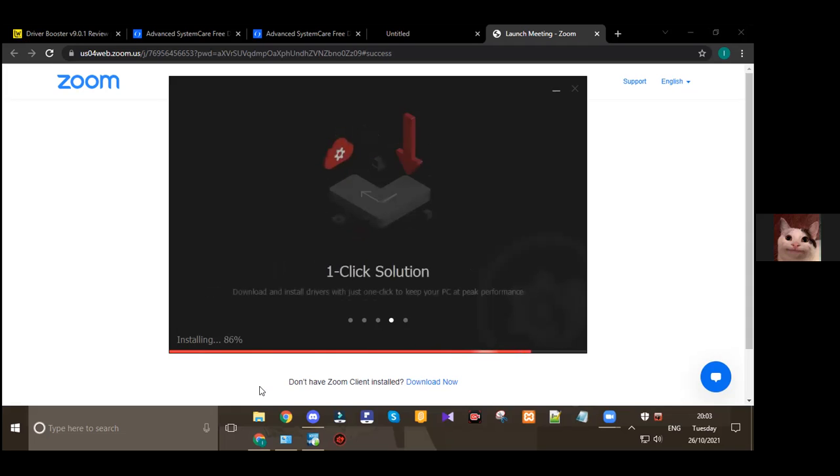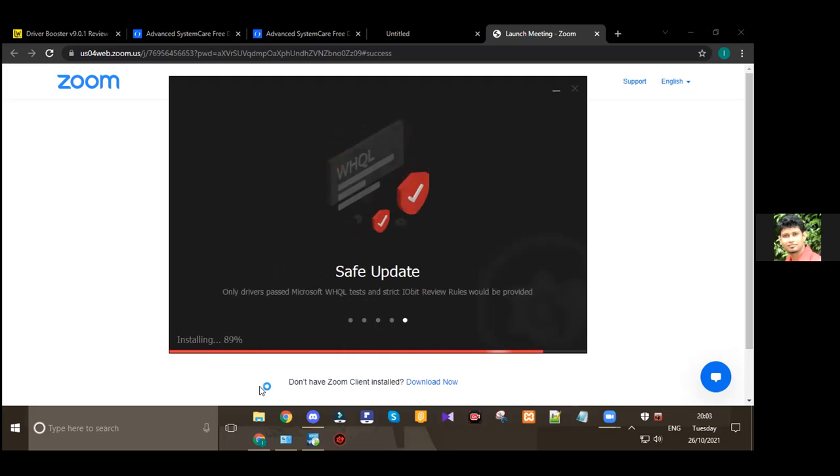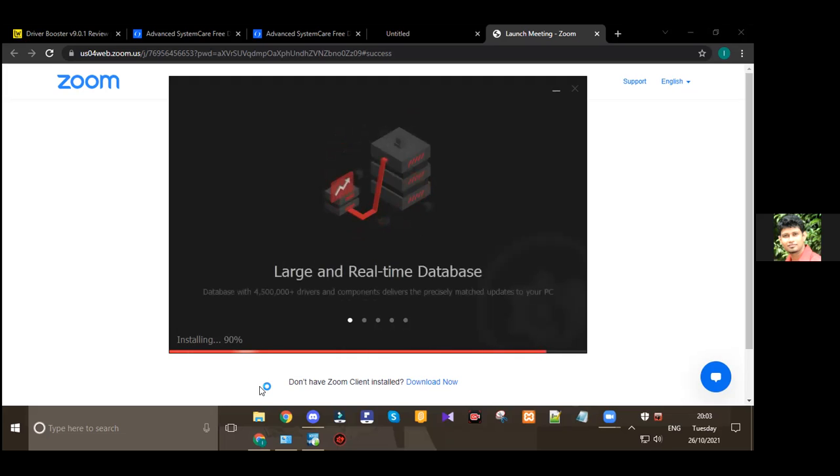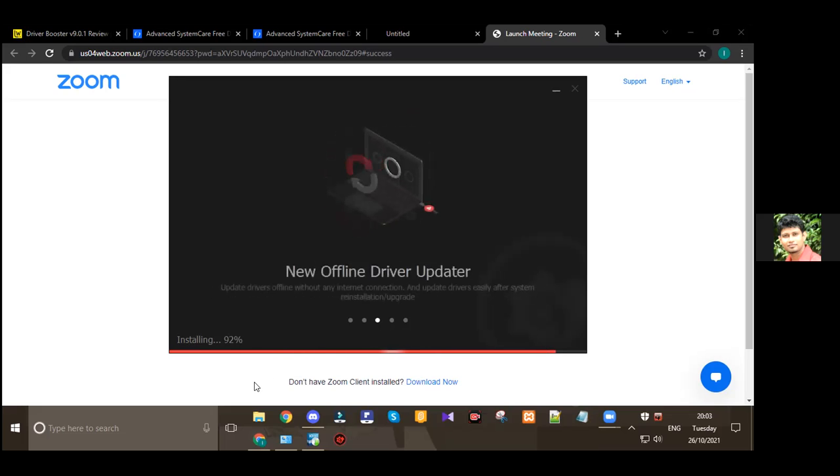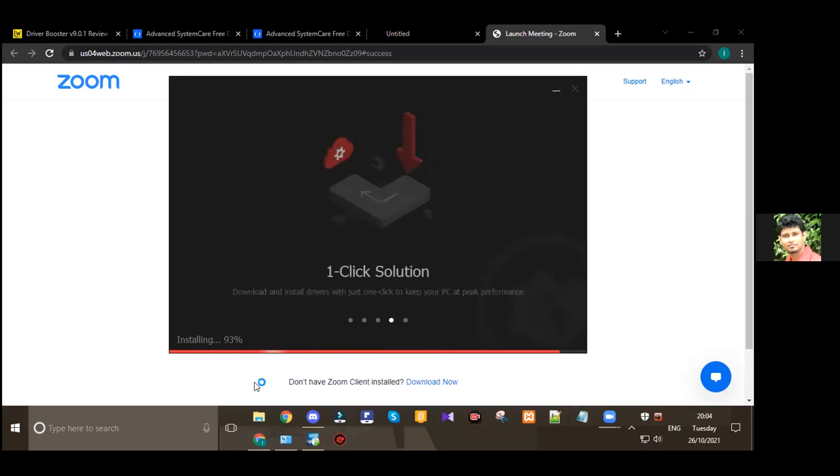Just a second, can you tell me the way of searching it, the name? Which one? I mean the name we have to search. Driver Booster, right? It's Driver Booster, I guess. Yes, Driver Booster version 9. You can directly search like that. Driver Booster version 9.